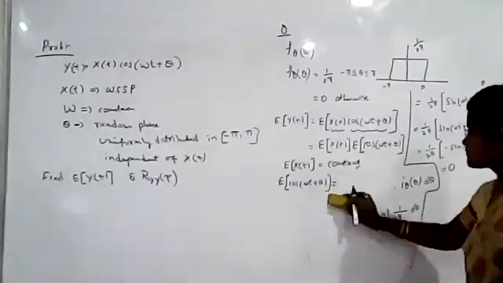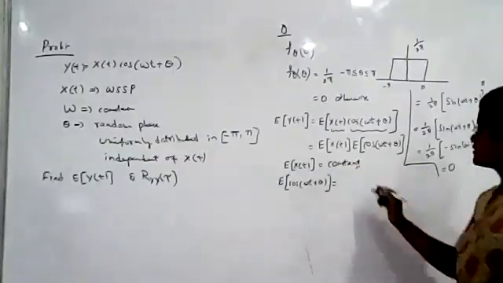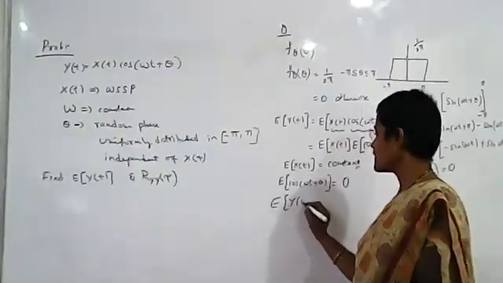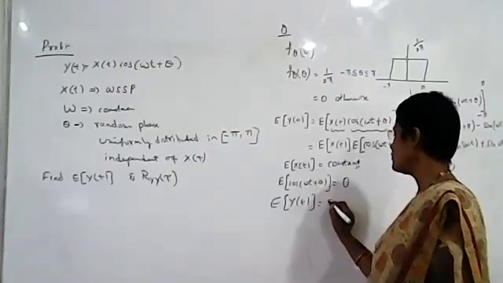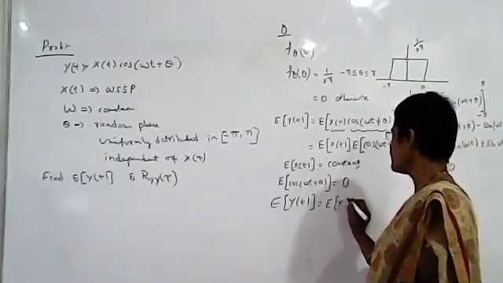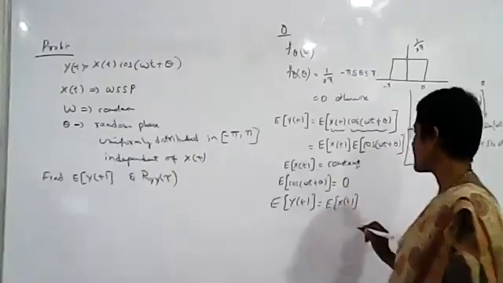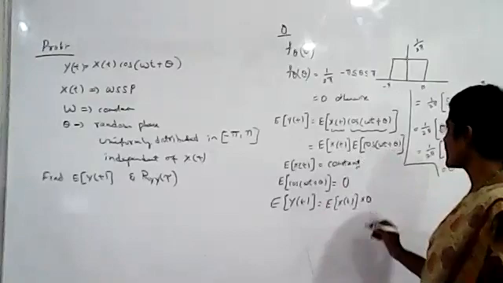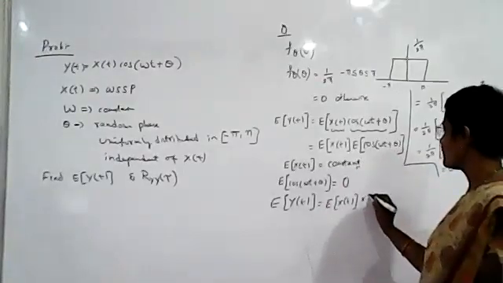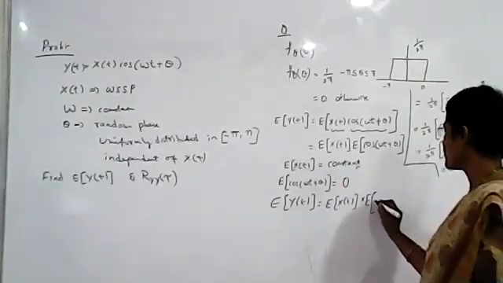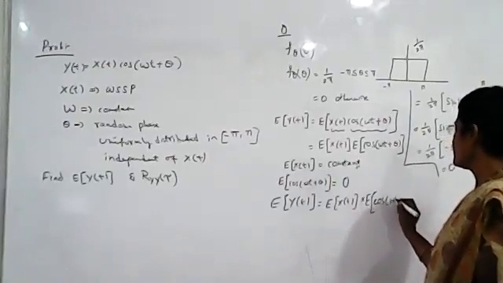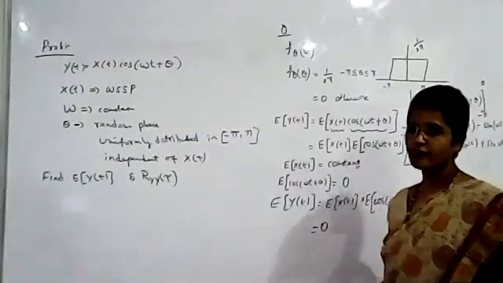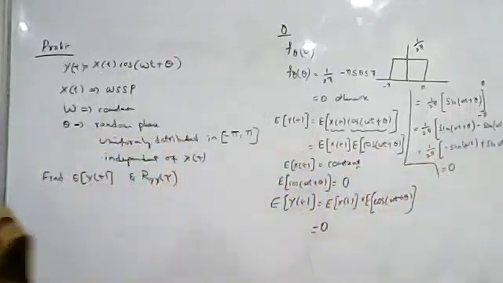Now the expected value of y of t will be the expected value of x of t, which is anyway constant, times the expected value of cos(omega t plus theta), which is 0. So the expected value of y of t will be 0.